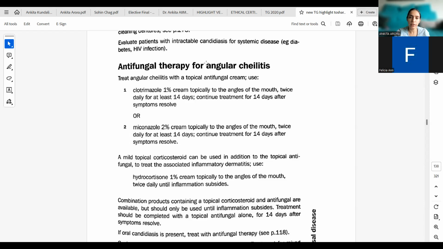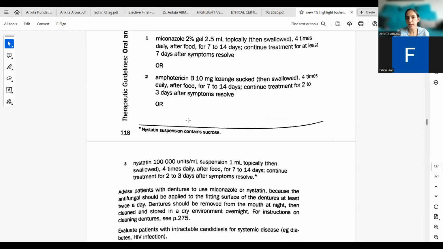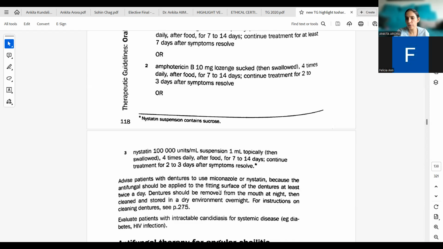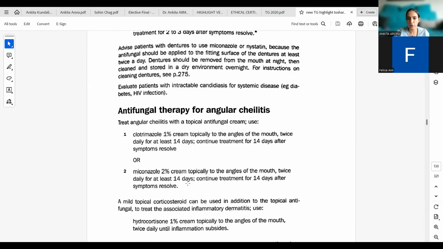Then we have antifungal therapy for angular cheilitis. This is the one which is at the corner of the mouth. So here it is a bit different. Miconazole remains the same, which is 2% cream. There it was gel when we were using it intraorally. Outside at the corners, we can use miconazole cream, twice daily for at least 14 days. Continue treatment for 14 days after symptoms resolve.